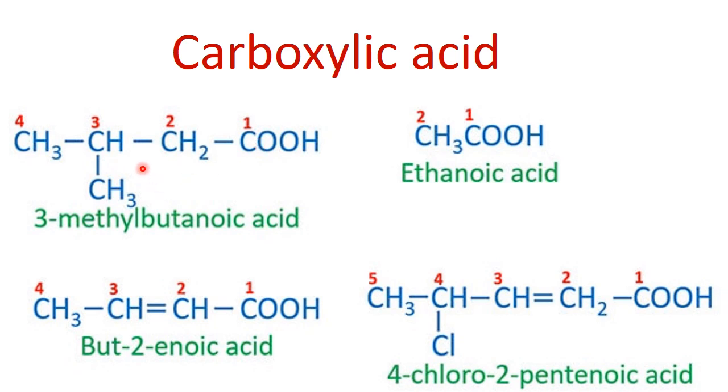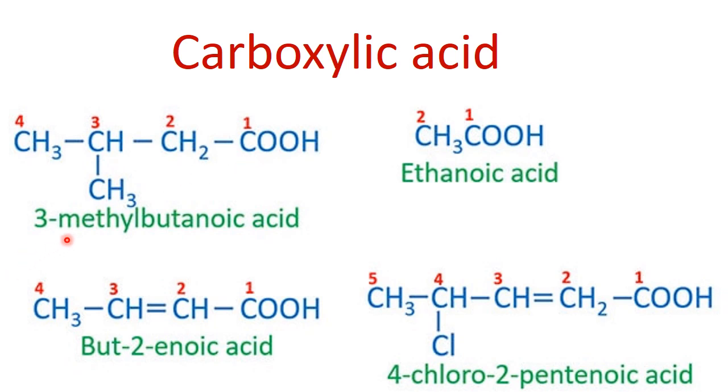Although my branch gets carbon number 3, here my branch is 3-methyl, but it doesn't matter. If I have a carboxylic acid group, I have to start my numbering from that side. So there is a little change due to priorities, and definitely priorities matter a lot.